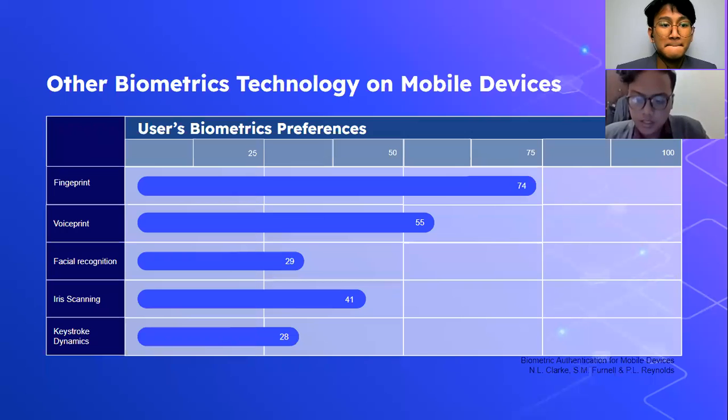Here we present to you a survey on biometric authentication for mobile devices, user biometrics preference. Well, most users prefer fingerprint scanners over other biometric methods like voice print, facial recognition, iris scanning, or keystroke dynamics.